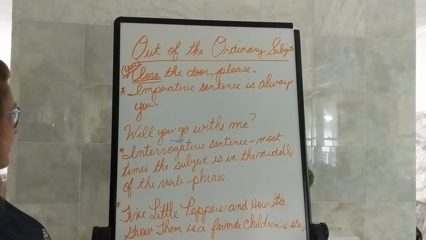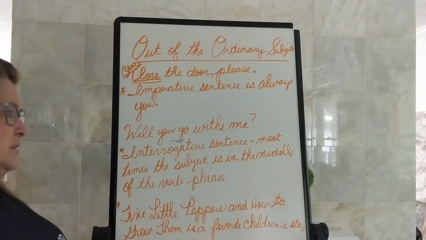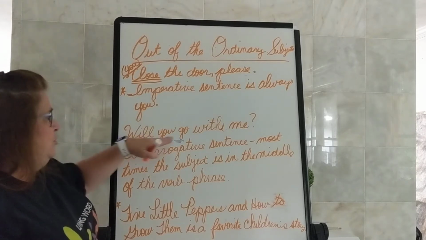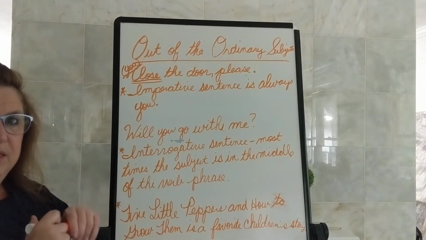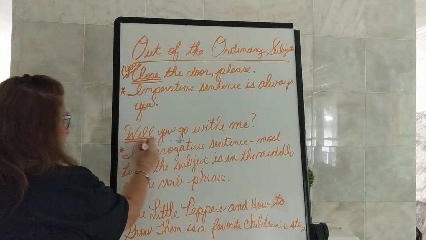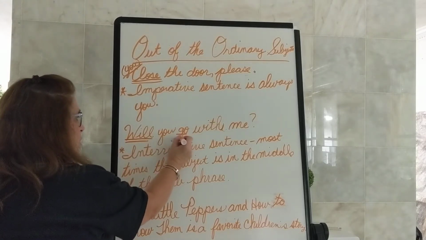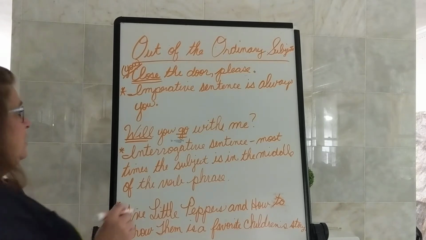Our second out of the ordinary subject is in an interrogative sentence. Our sentence is, will you go with me? What is our verb in this sentence? Will is always and forever a verb, and I can stand up and go, will go. And who or what will go? You.